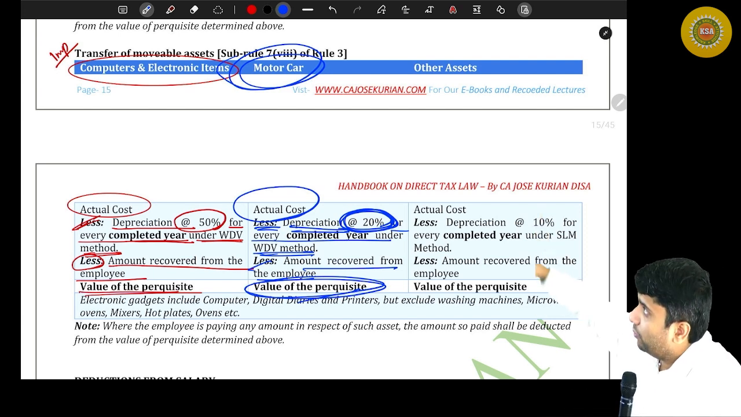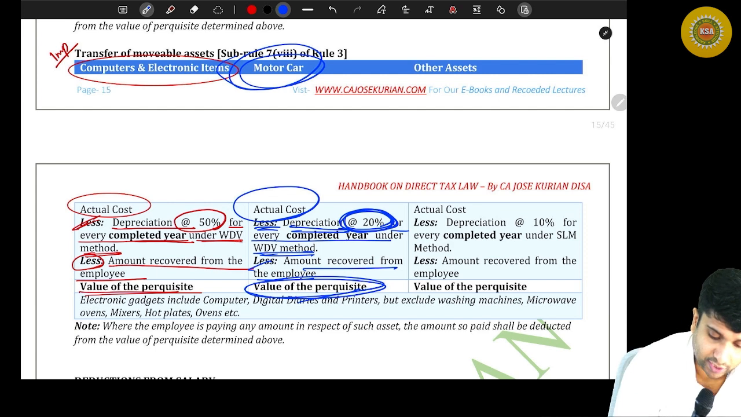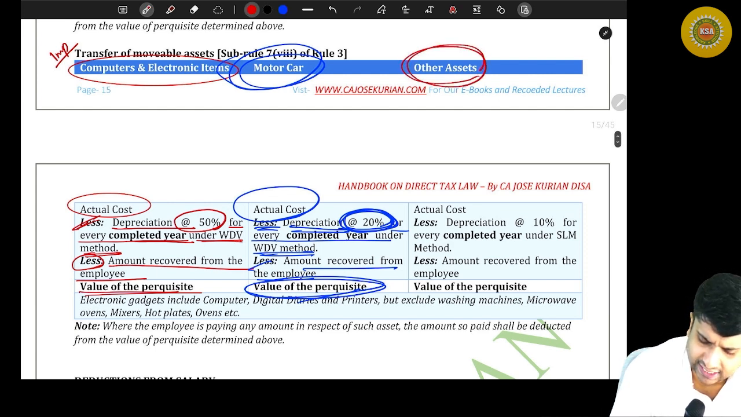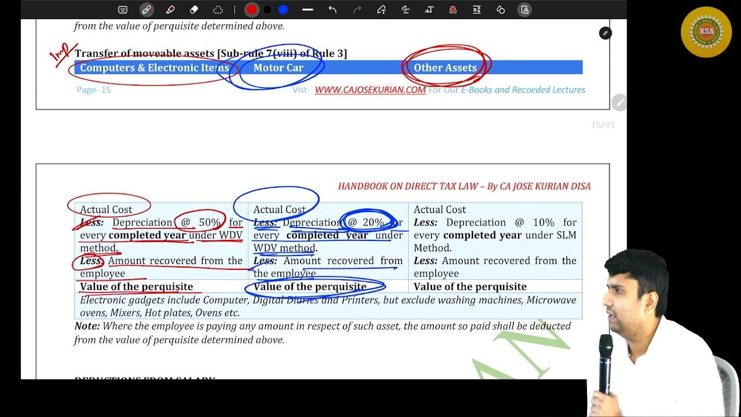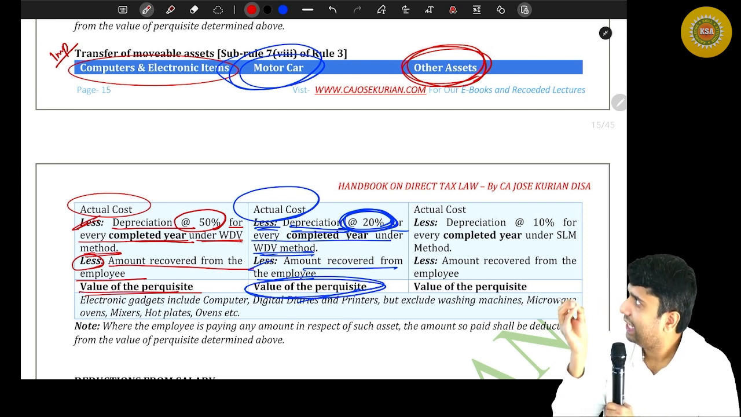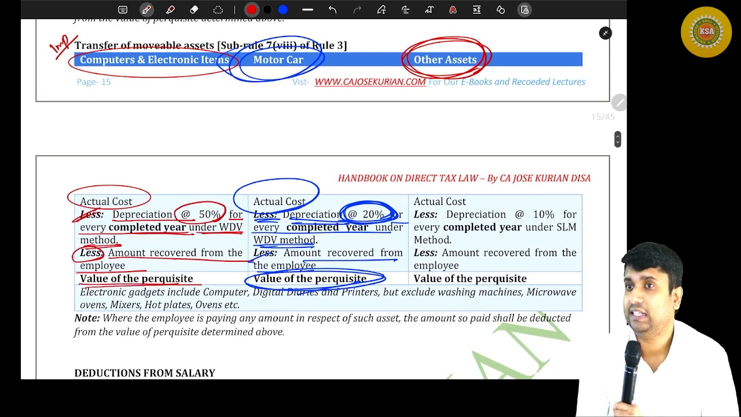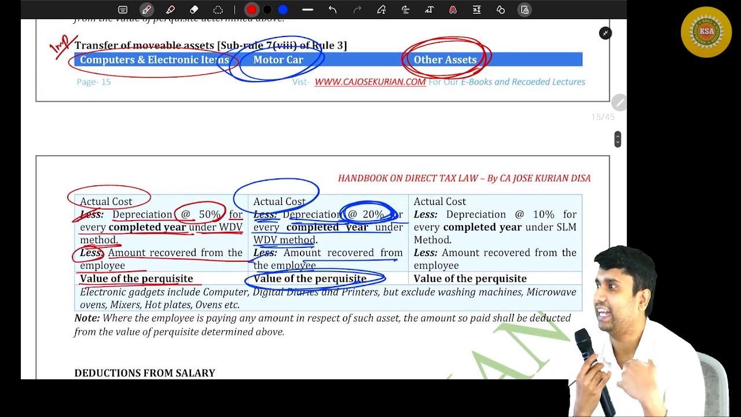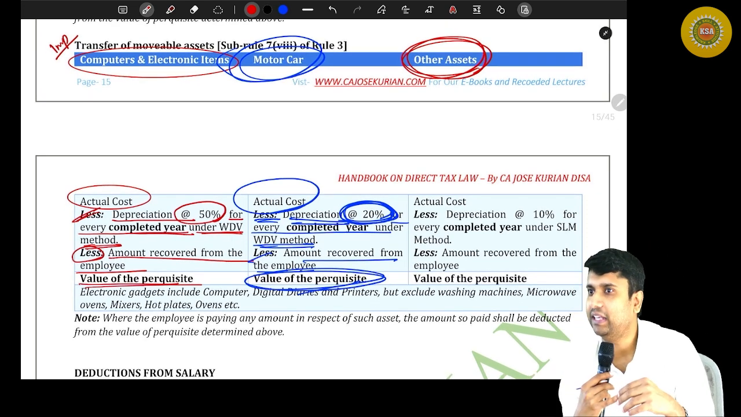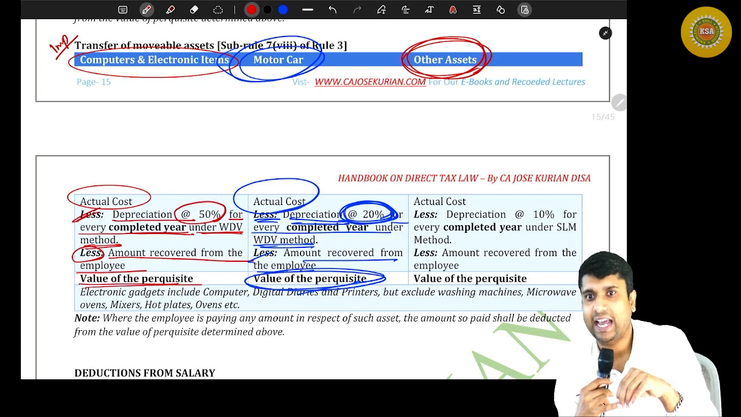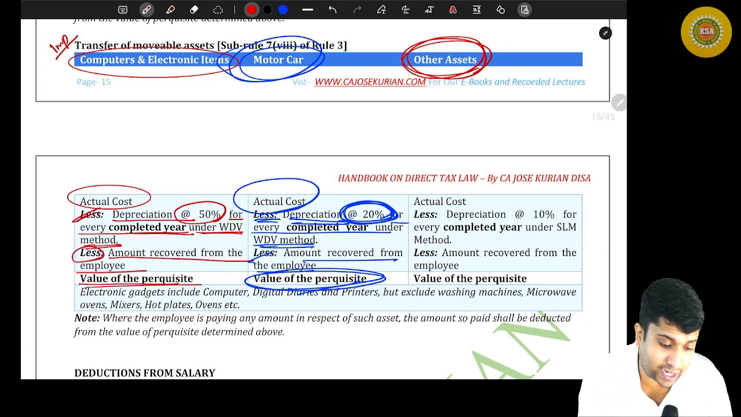Now, moving on to the next one, other assets. What are other assets? Other than computer and electronic items and motor car. Now friends, there is a problem. Say a fridge. It's an electronic item. Are you with me? Washing machine. It's an electronic item, but it is not valued under this bracket.